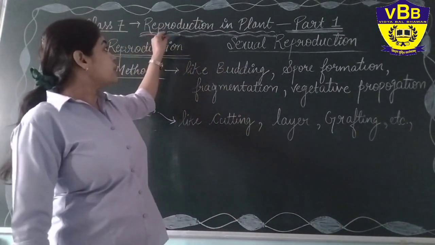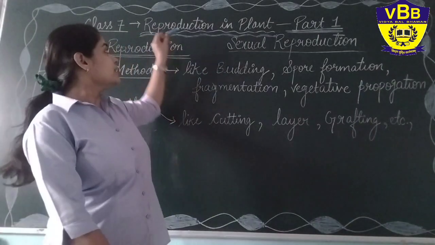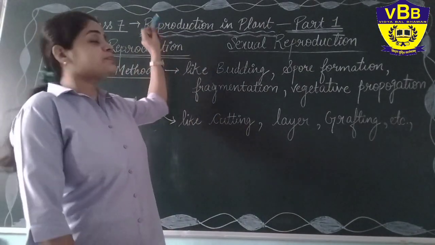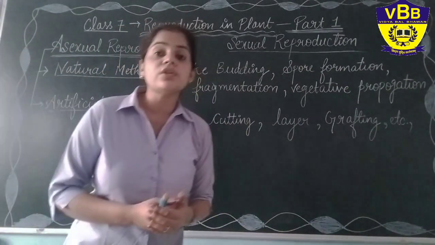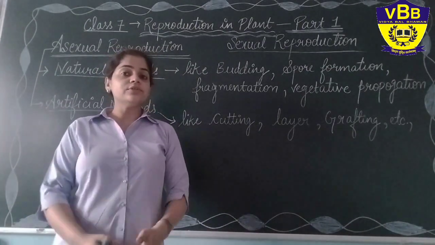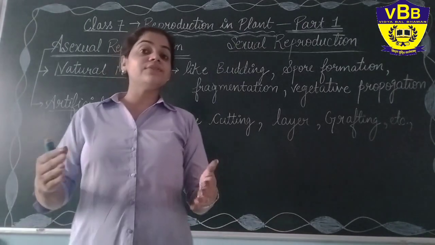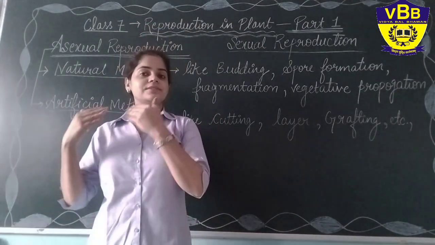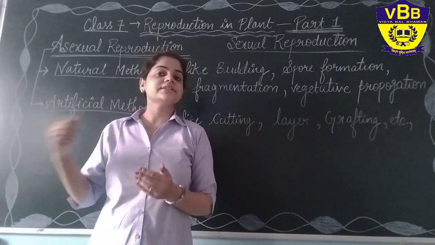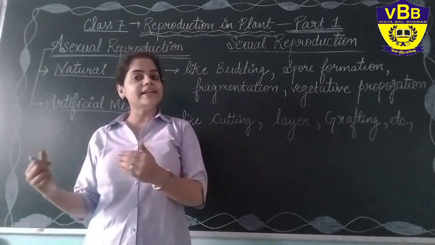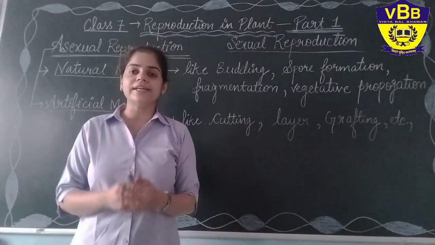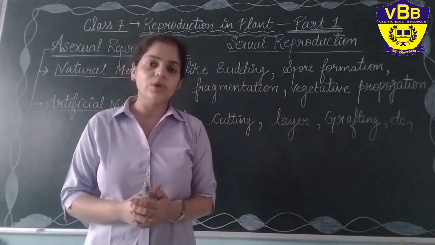First of all, the term reproduction. What do you mean by reproduction? The term itself says it is a combination of two words, re plus production. When the production of a new thing happens again, that is known as reproduction. Giving rise to new young ones on this earth which are identical to their parents is known as reproduction, and it occurs not only in animals but in plants also.